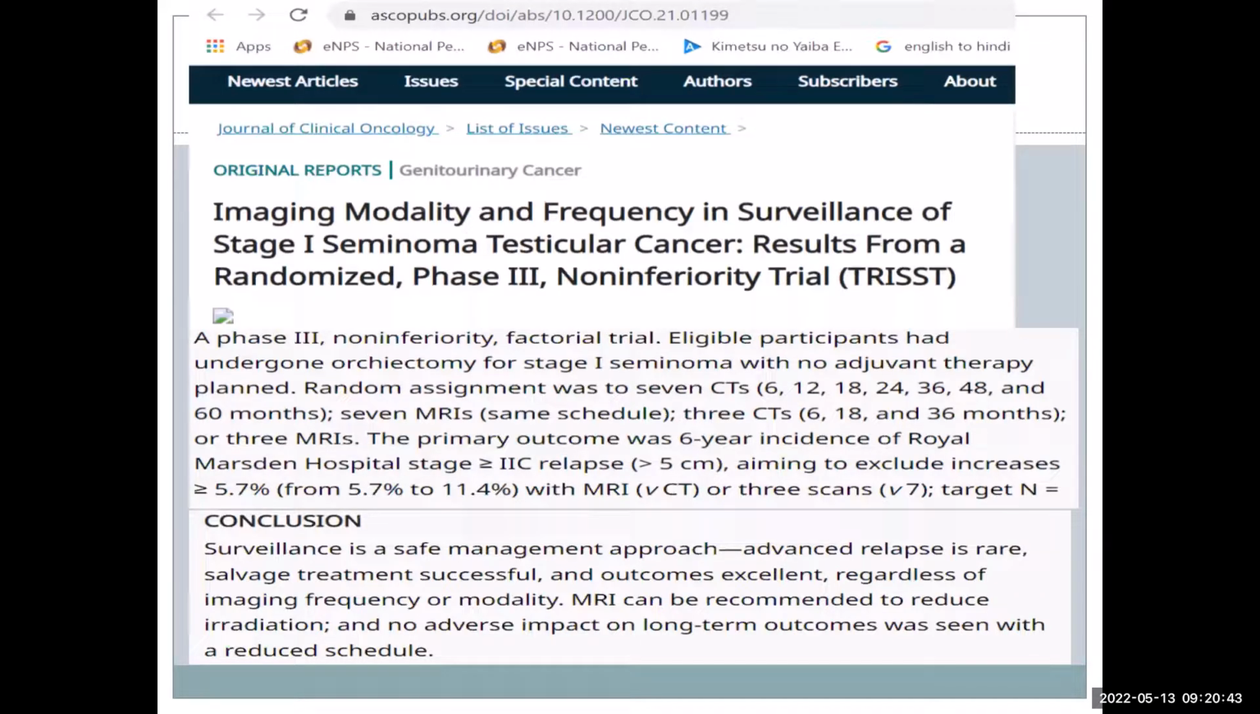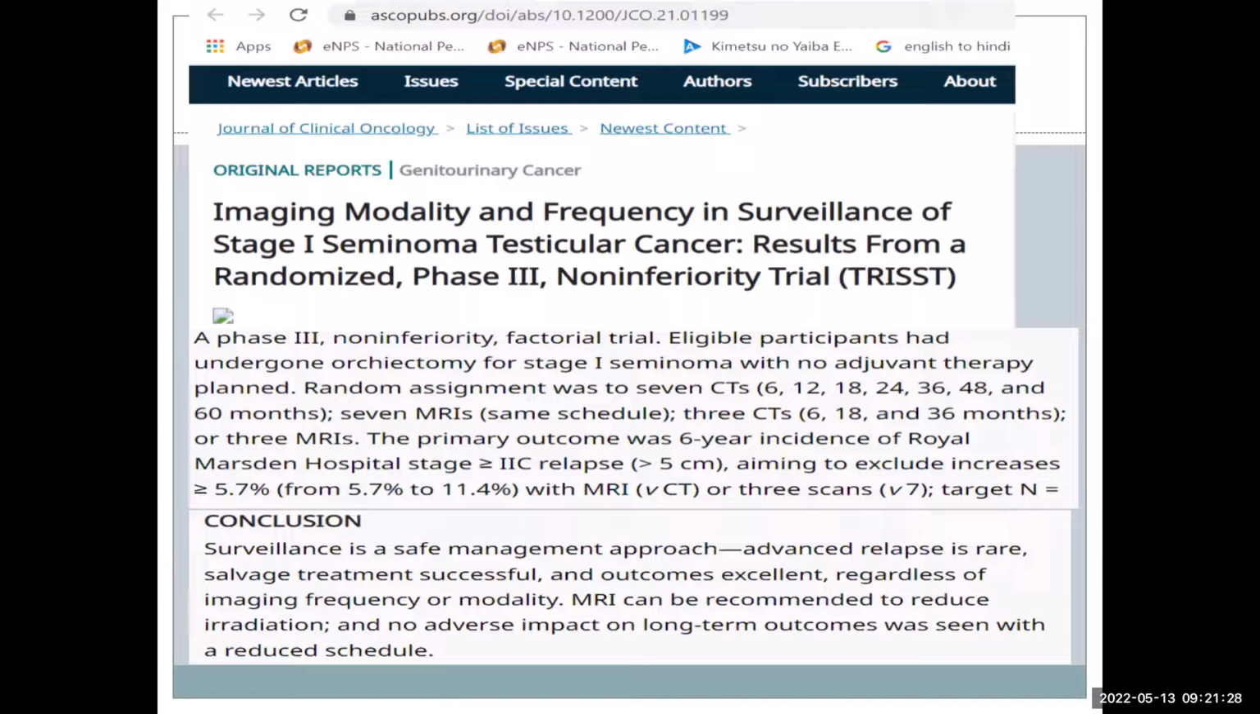The question comes: a stage 1 patient will require very close follow-up with CT scan at 6 months, 12 months, 18 months. This UK group tried to compare follow-up schedules with 7 CTs versus 3 CTs versus 3 MRIs. We all know these patients have to go for multiple CT scans, with a theoretical risk of radiation in the long term, and we don't know how even small radiation can cause long-term complications. So they compared 7 CTs versus 7 MRIs versus 3 CTs versus 3 MRIs.